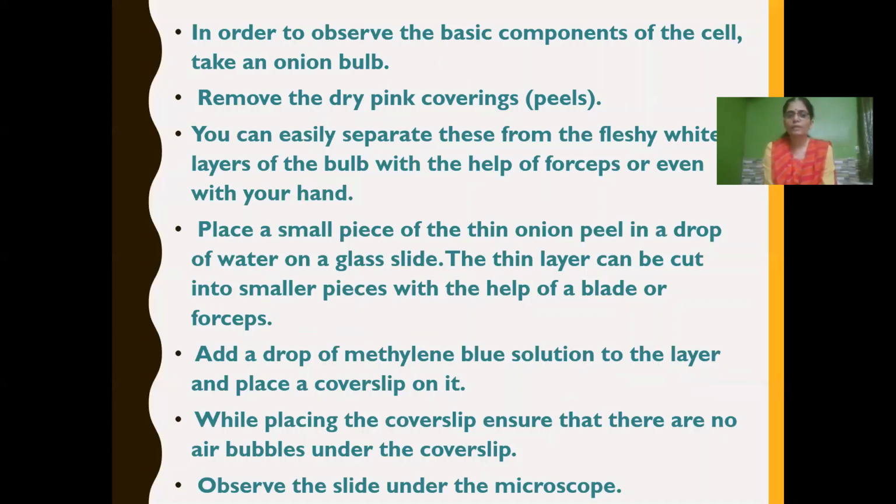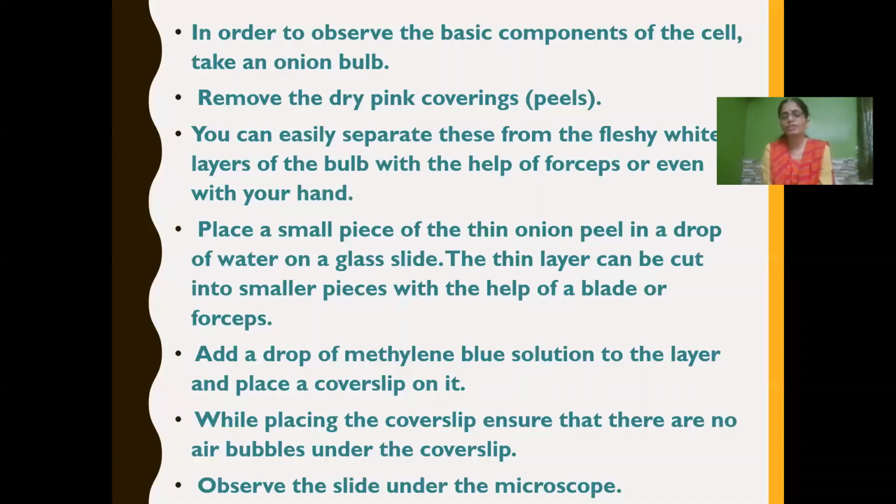We have to take an onion bulb and remove the dry pink coverings, the peels. Then you have to cut it into pieces. You can easily separate these from the fleshy white layers of the bulb with the help of forceps, or even with your hand.